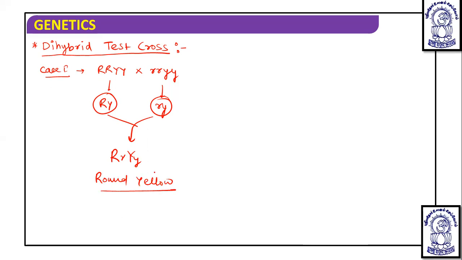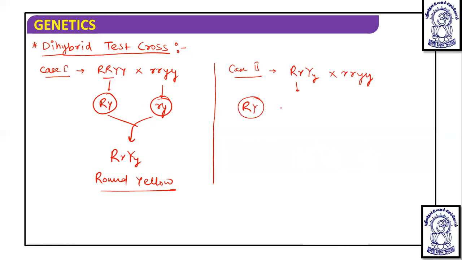So if all round and yellow offspring are obtained, then we have to understand that the taken parent is homozygous for the dominant trait, capital R, capital Y. Another case, if we take a dominant trait containing plant that is heterozygous for both characters, capital R small r, capital Y small y, and cross it with the recessive parent, obviously four types of gametes are going to be produced: capital R capital Y, capital R small y, small r capital Y, and small r small y.